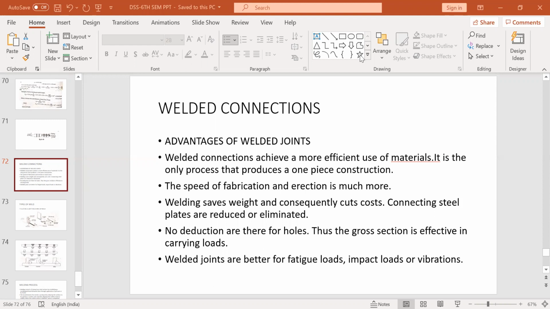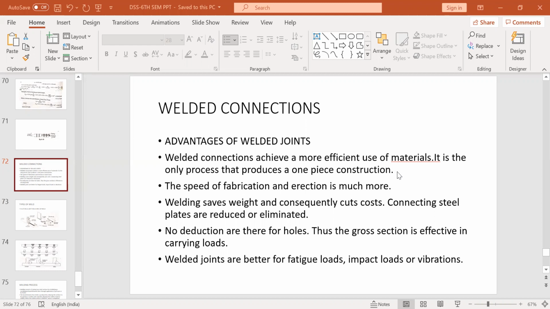Now what are the advantages of using welded joints? The first advantage is that the welded connection achieves more efficient use of materials. It is the only process that produces a one-piece construction. There is continuity in the member. What happens in case of rivet or bolted joints or pin joints?